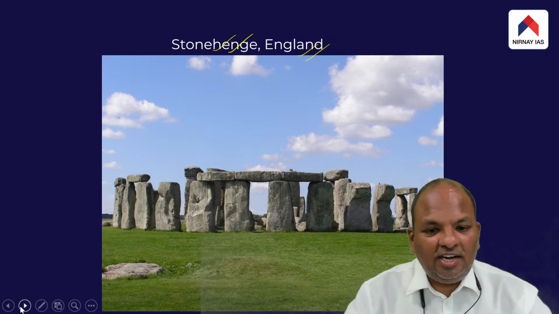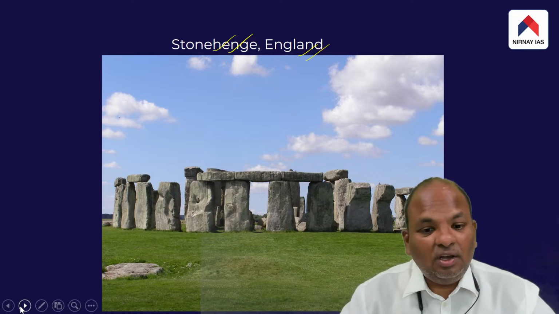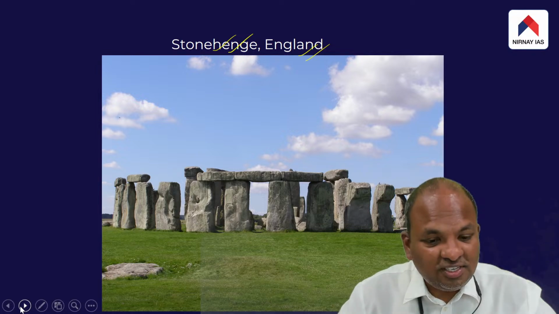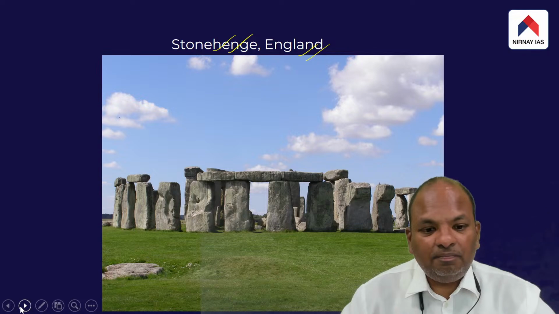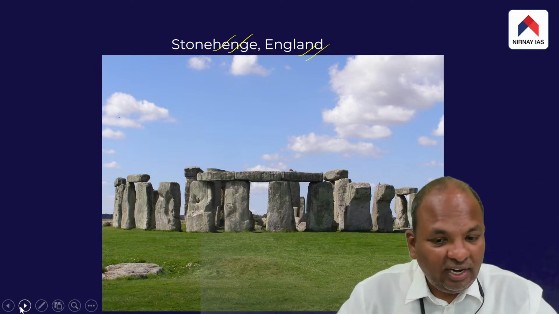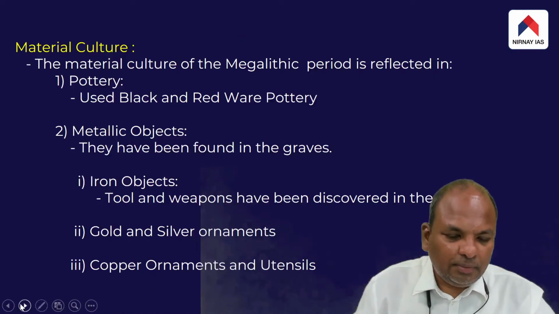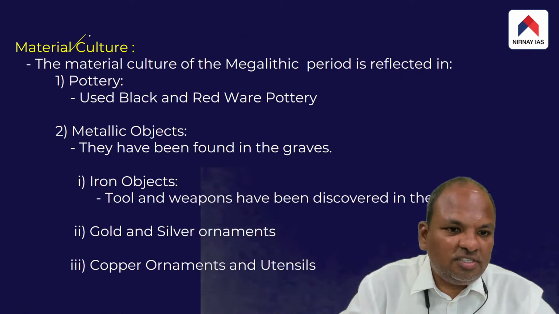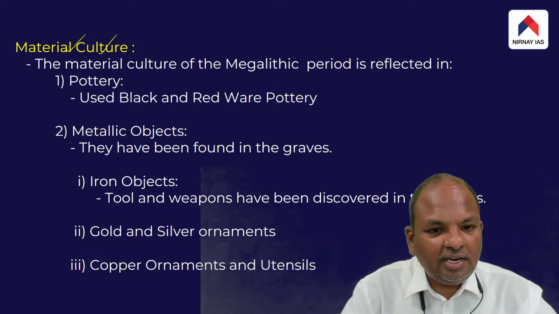So let us understand what the culture of the megalithic people was, what their subsistence pattern was, what kind of economic system they followed, and what kind of social life they led. Let us understand different aspects of the megalithic people. Let us first understand the material culture of the megalithic. What was their material culture?